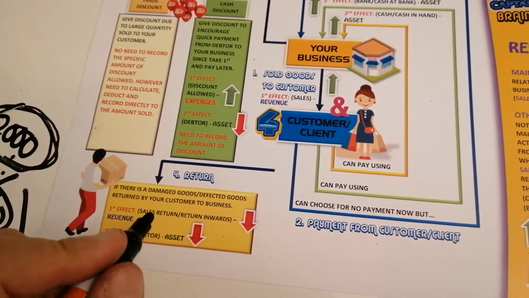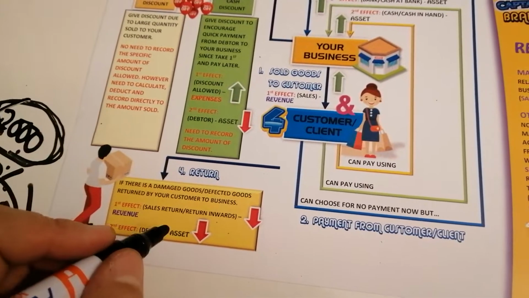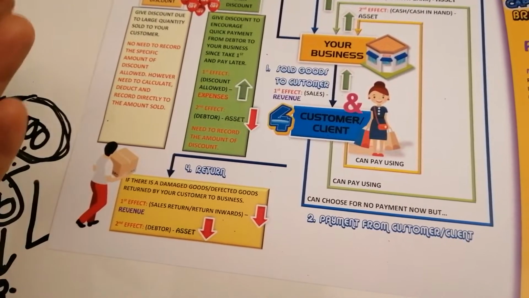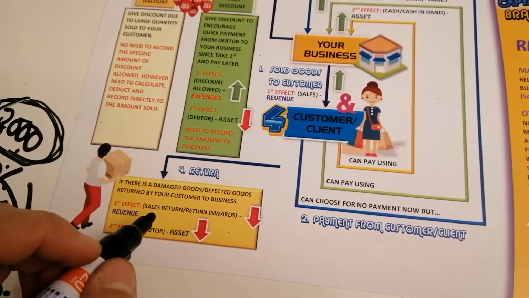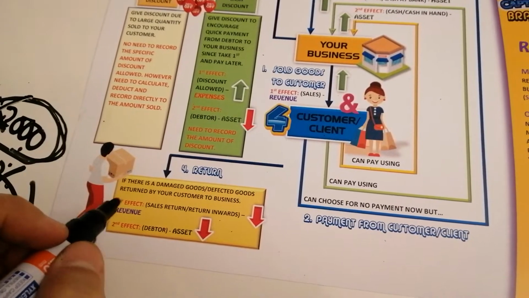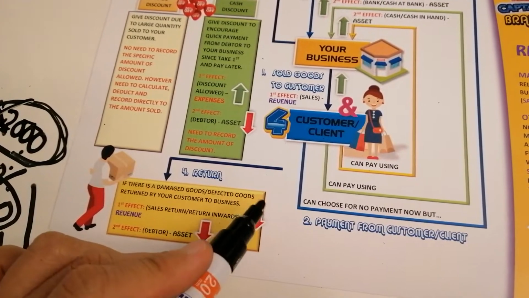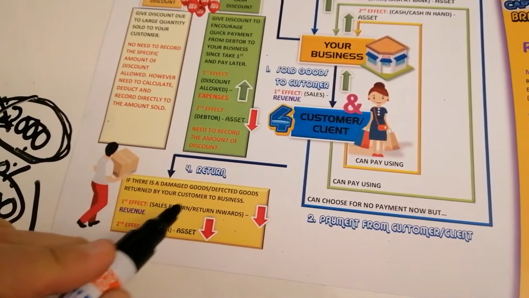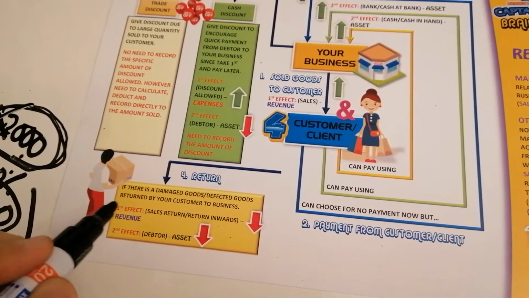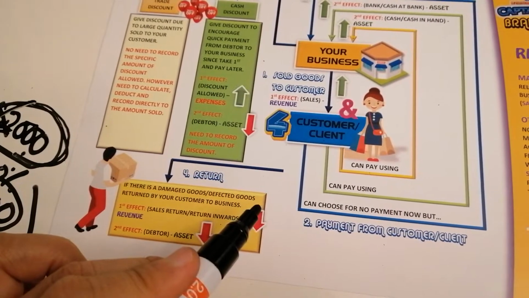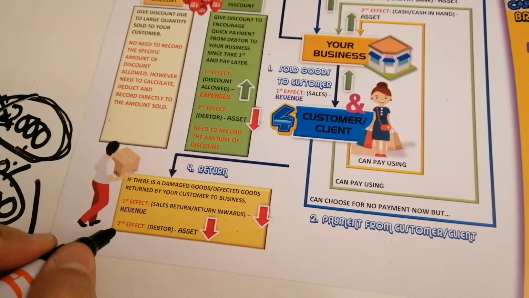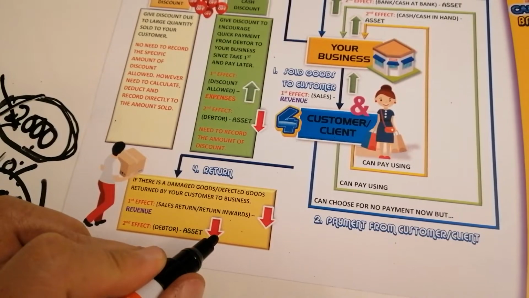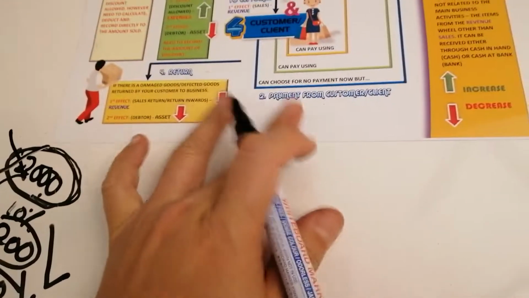Similar, any items yang ada similar names, ada dua and similar, okay, characteristic, you need to be consistent. Okay, because we have, maybe kita ada few returns from different customer. So if you use sales return, then it must be sales return for the next customer. Sales return here, category dia revenue, still revenue, but your revenue will decrease. So when we have a new returns, new sales return from customer, your business revenue will decrease. Okay, second effect here is debtor, asset, and decrease. Okay, I give you a simple example.